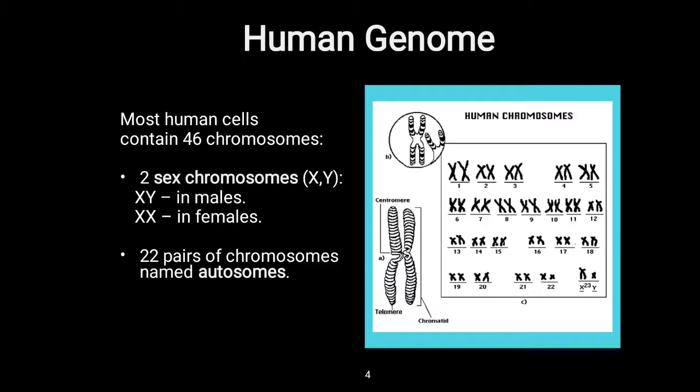Human genome. Most human cells contain 46 chromosomes: two sex chromosomes, that is X and Y, with XY in the male and XX in the female, and 22 pairs of chromosomes called autosomes. Here you can see in the picture, 23 is the sex chromosome, X and Y, so it is a picture of male chromosomes.